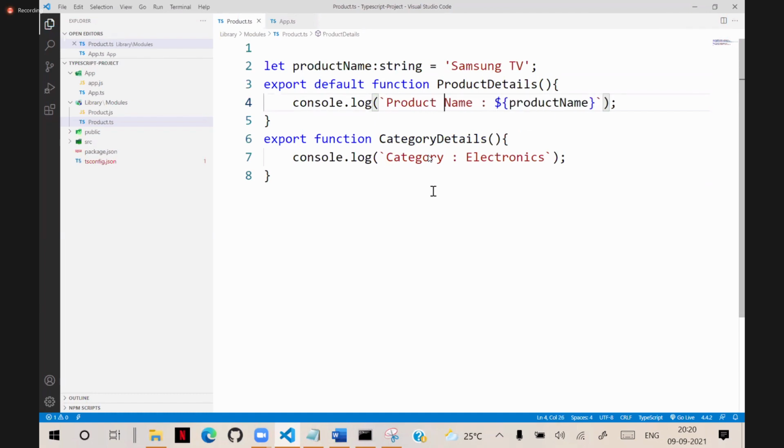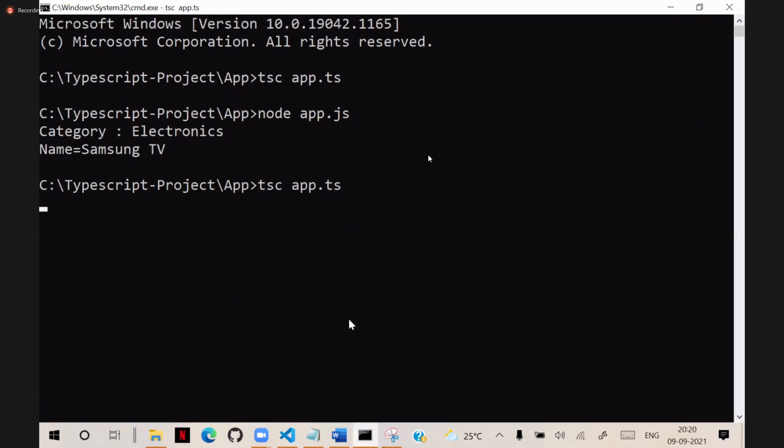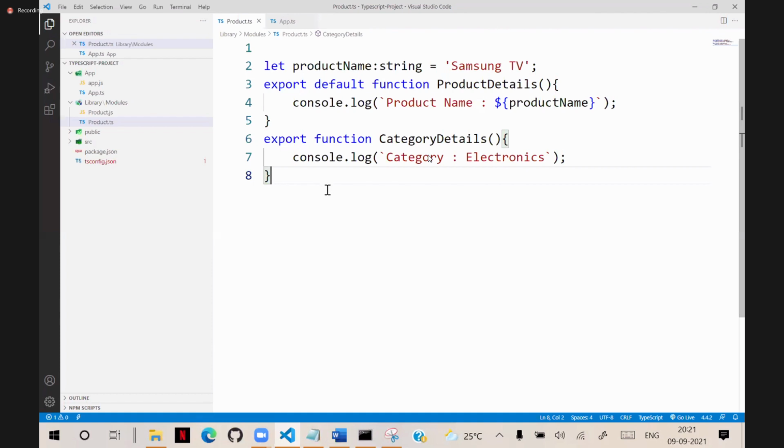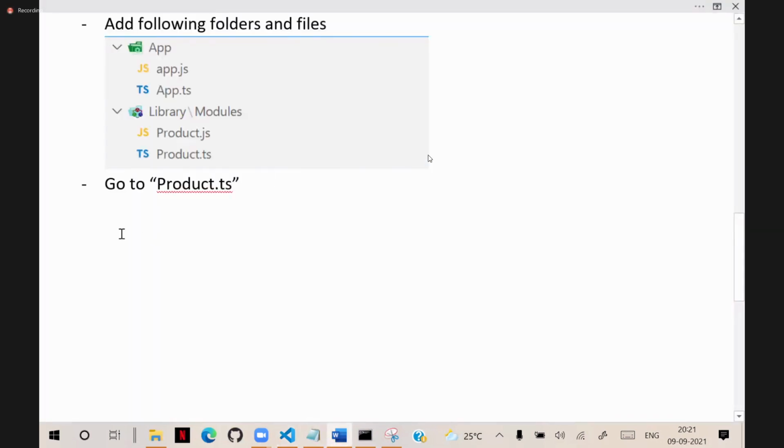You know that after every modification, we need to compile it. We have to recompile and define it. So let's compile and run this, and you can see it will get that output and display, right? So now this is the code. Let me copy that. This is in the product TS file.